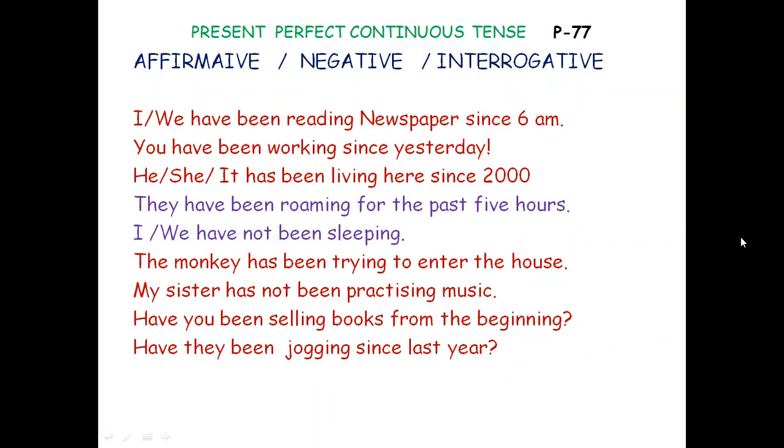Have you been selling books from the beginning? Have they been jogging since last year? From last year they have been jogging. So last year they started. Are they still continuing? So this is the interrogative form of present perfect continuous tense.